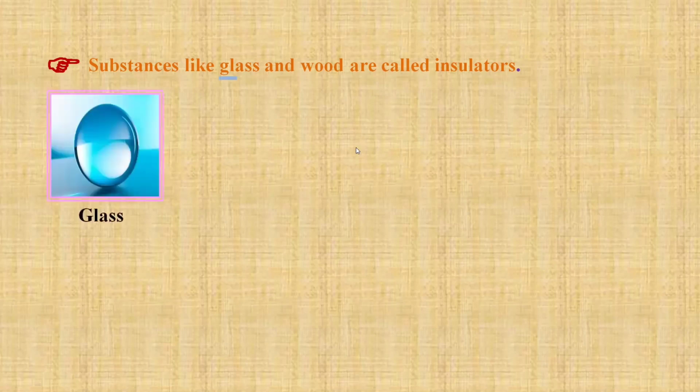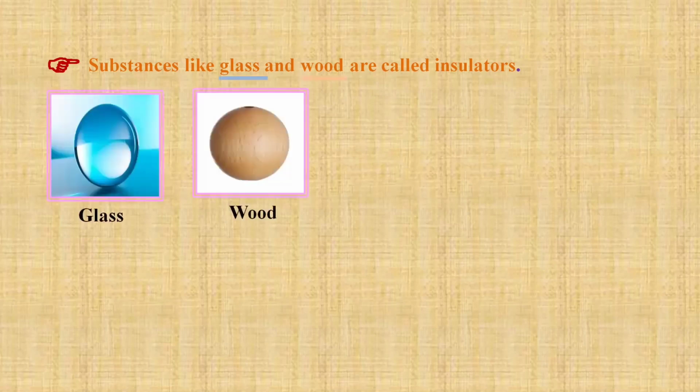In the same way, we have substances like glass and wood, which are called insulators. Now, why are they called insulators? You already know the definition, because insulators are the materials that do not allow the charges to flow through them. So basically, they do not conduct electricity. This is glass, this is wood. We know that insulators do not conduct electricity.